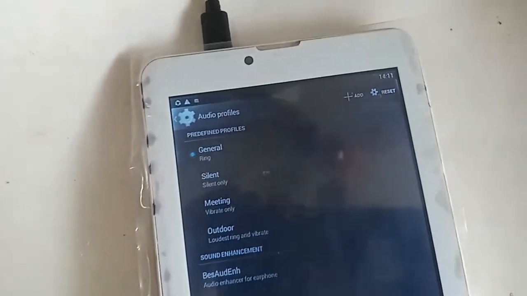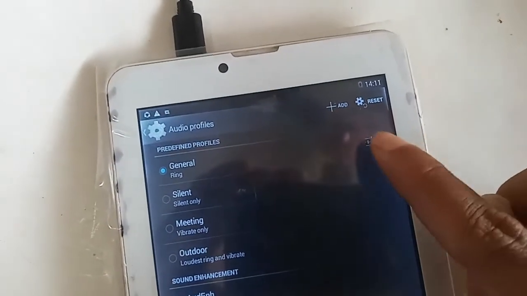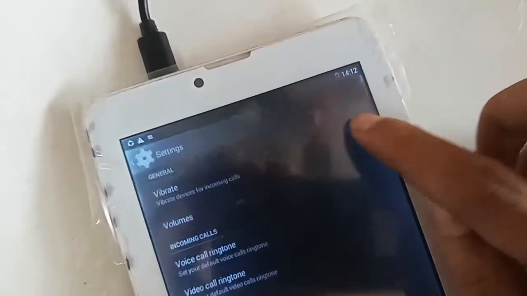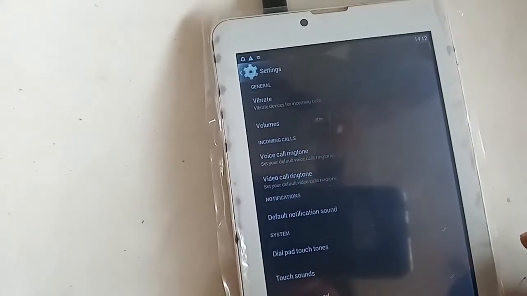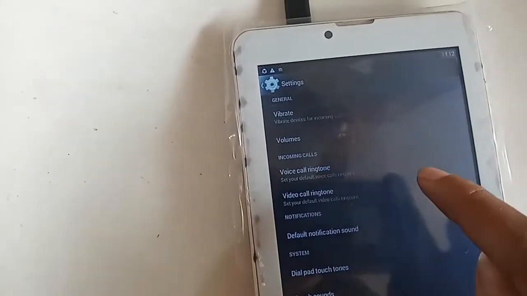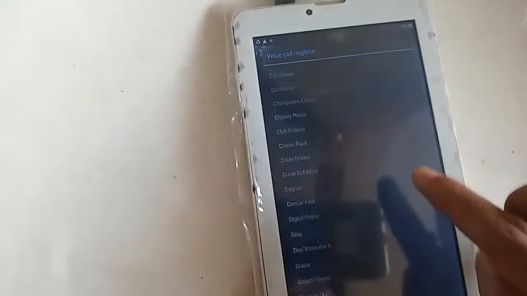After clicking on the three dot button, a new page will appear in front of you and you can see an option called ringtone. Then I will click on ringtone, and it will present many options and many ringtones from here.